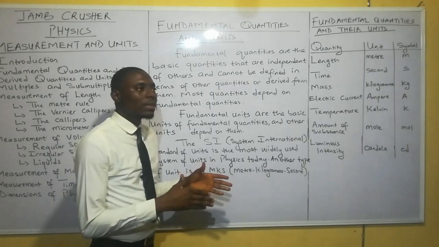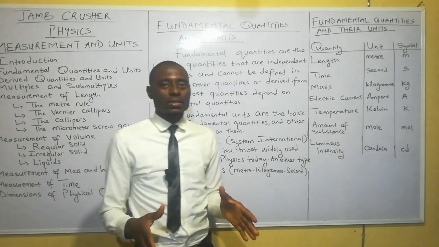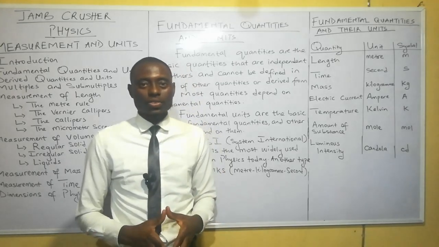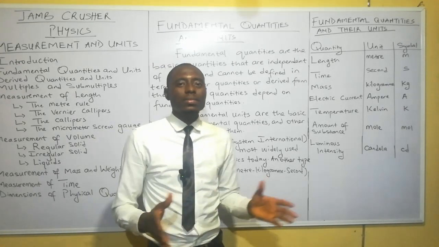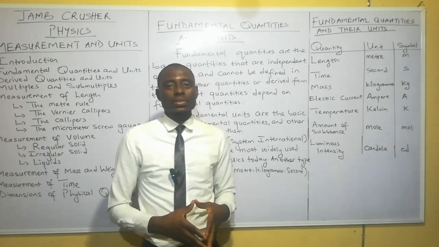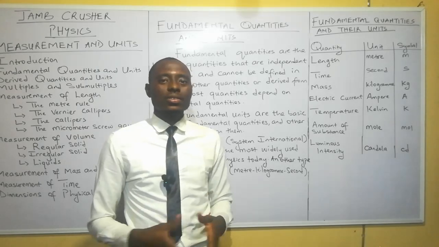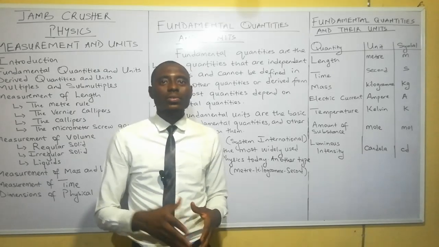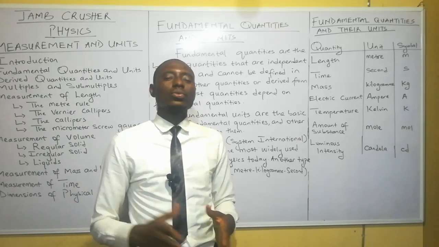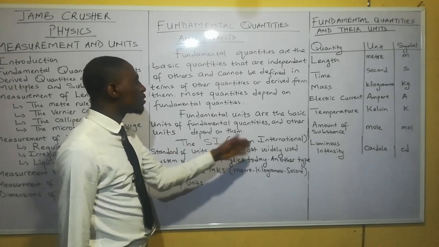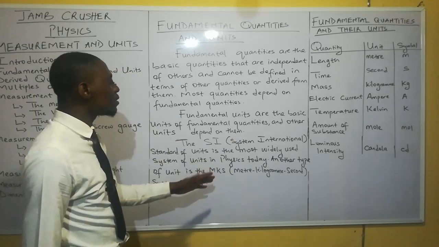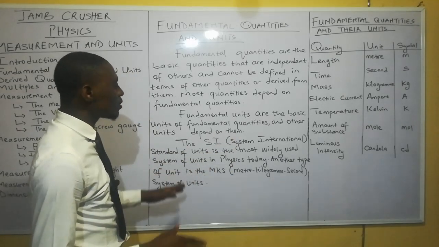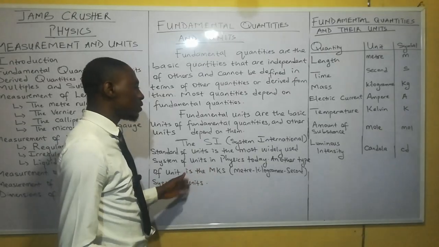Now, there are different systems of units. One of them is the System International Units. We also have the MKS units. We also have the British pound and gram units and so on. The SI or System International Standard of Units is the most widely used system of units in physics today.